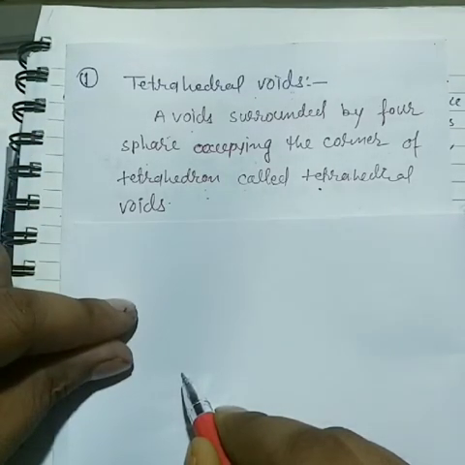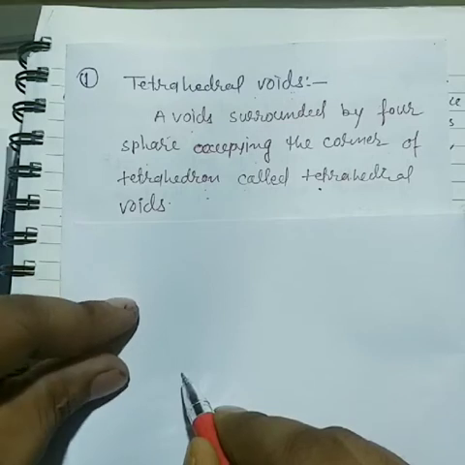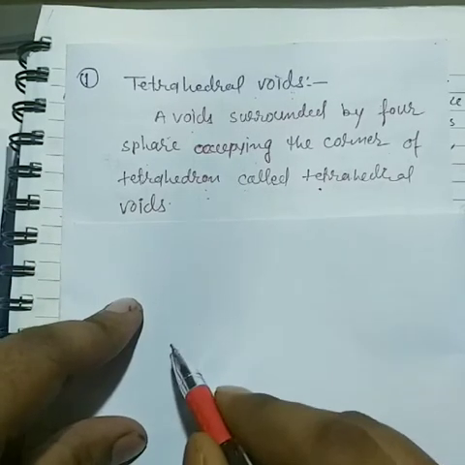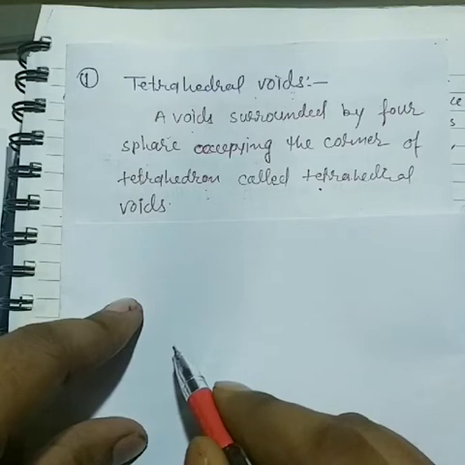Here it is very important. In the first layer, between these three atoms some space is still not occupied by them. This is called a void or empty space.